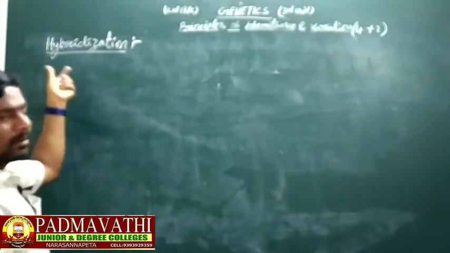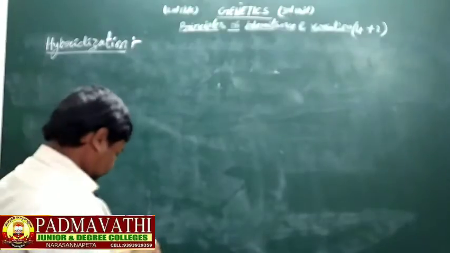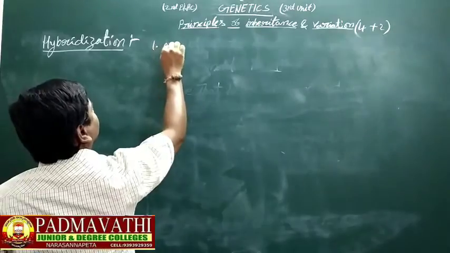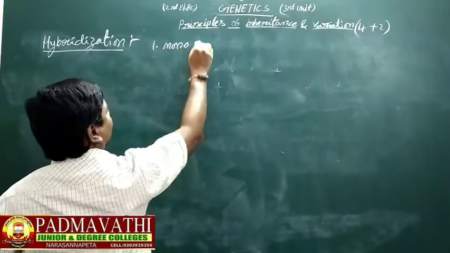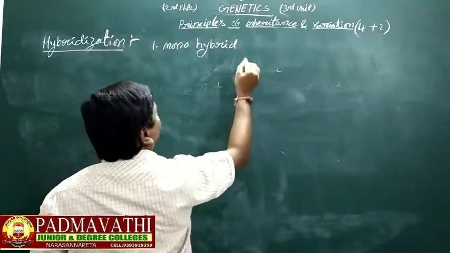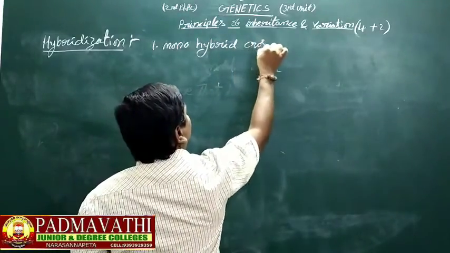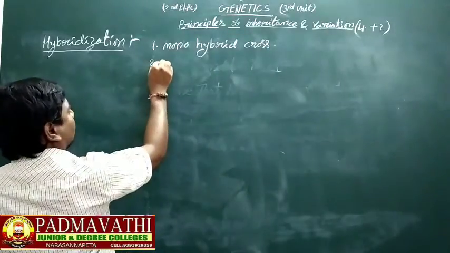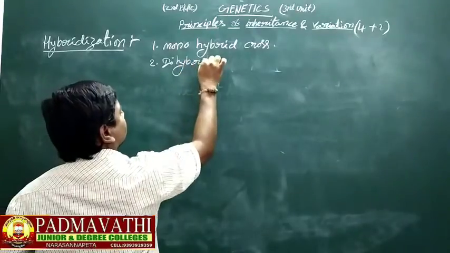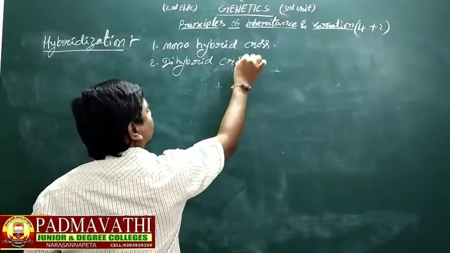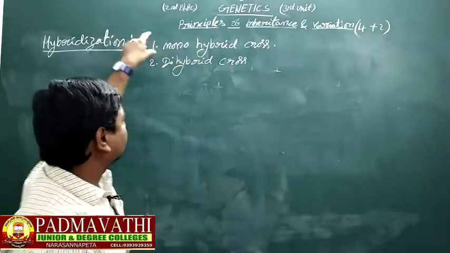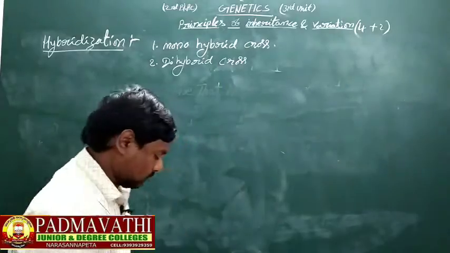Here there are 2 kinds: first, monohybrid cross, and second, dihybrid cross. Now we discuss the monohybrid cross.